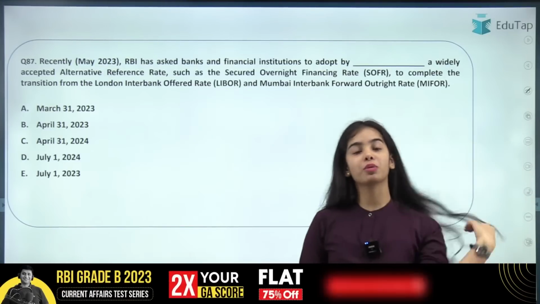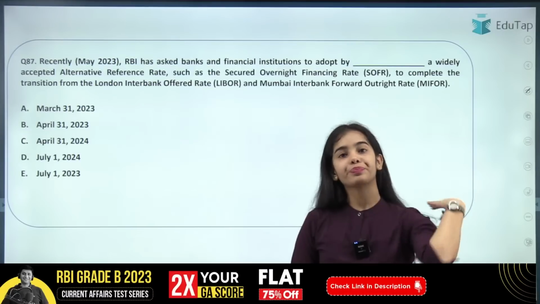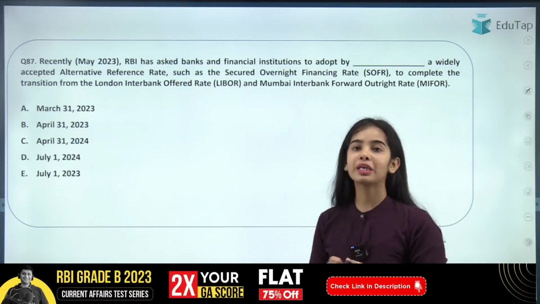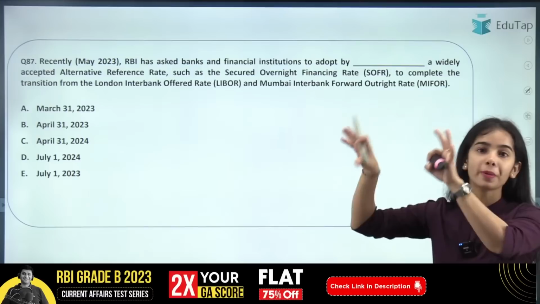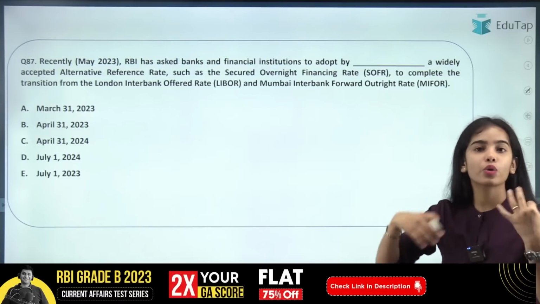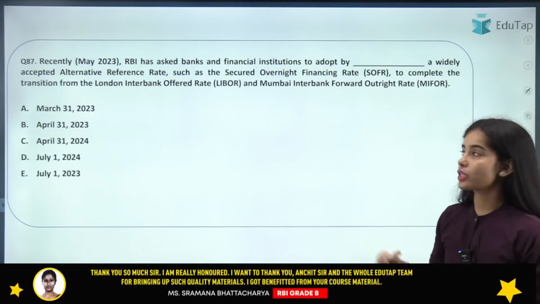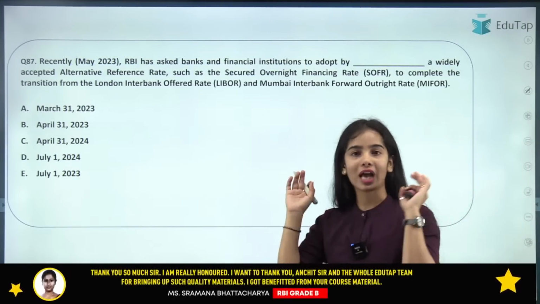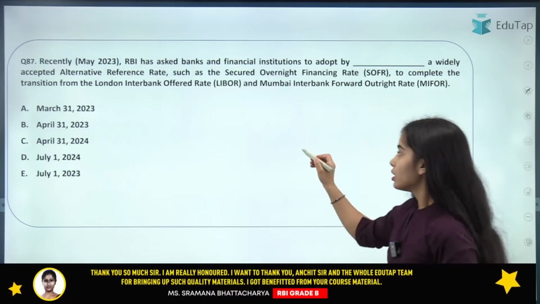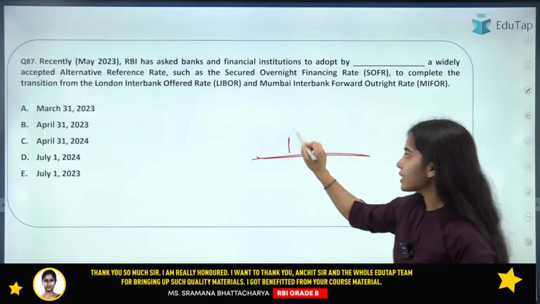So there were many problems that were coming with LIBOR. The LIBOR was being used by the top global banks for their own purpose, for their own profits. So it was said that the LIBOR has to be banished. It is the benchmark rate.